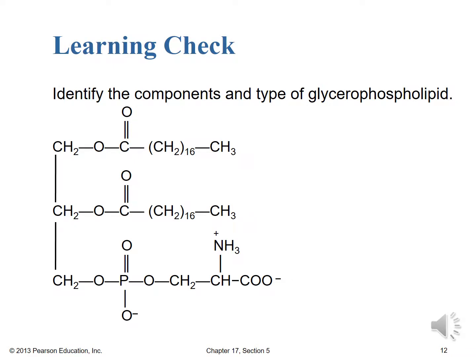Okay, let's follow up with one more learning check. In this one, we're asked to identify the components and type of glycerophospholipid present. So hopefully those residues look familiar, probably more so for those first two, which are identical residues. The last one there with the phosphoester linkages may be a little more difficult to identify because we've just talked about them in this part of the chapter 17 lectures, but please stop the video here, try to identify each of those components, and then the major class of glycerophospholipid present. Once you've made those assignments, start us back up and we'll check your work. Good luck.